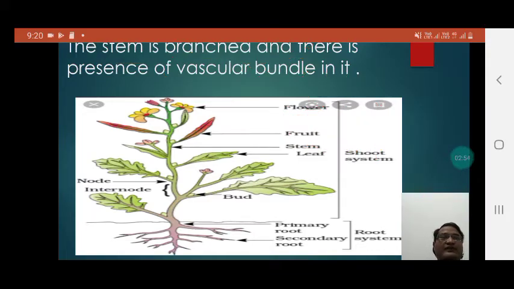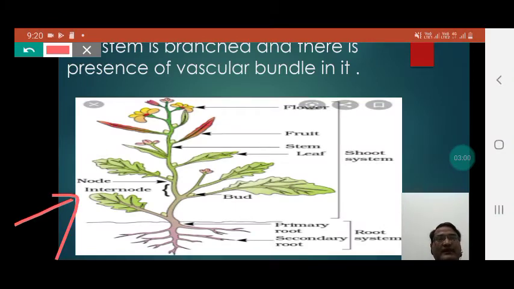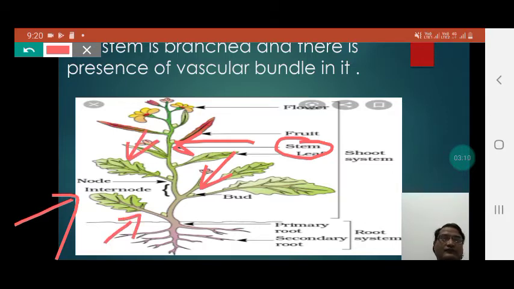Students, you can notice here in this picture the plant stem which you can see here is branched. Students, you can see the branching. And in the center of the stem we can find the xylem and phloem.